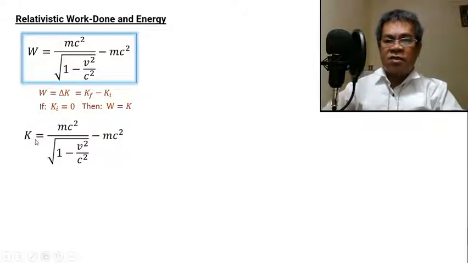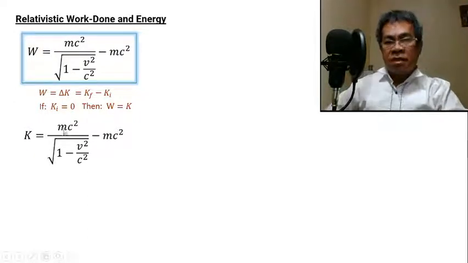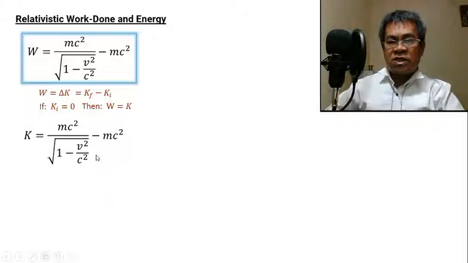So the kinetic energy of the particle starting from rest is mc squared over the square root of 1 minus v squared over c squared, minus mc squared. Kinetic energy is equal to the work done. Now look at this one: mc squared over the square root of 1 minus v squared over c squared is actually the total energy.